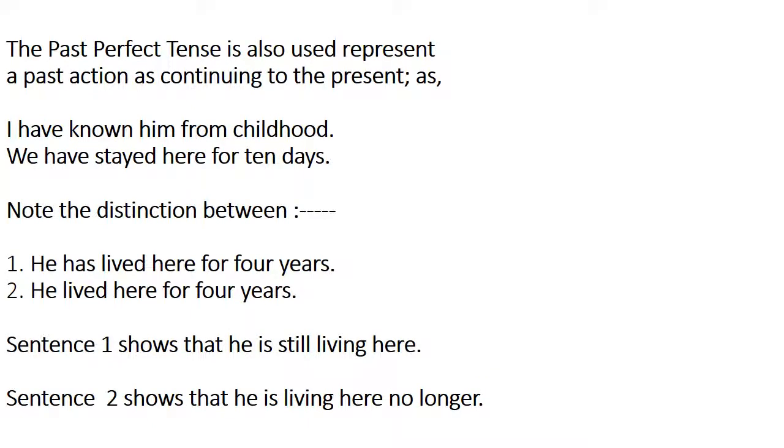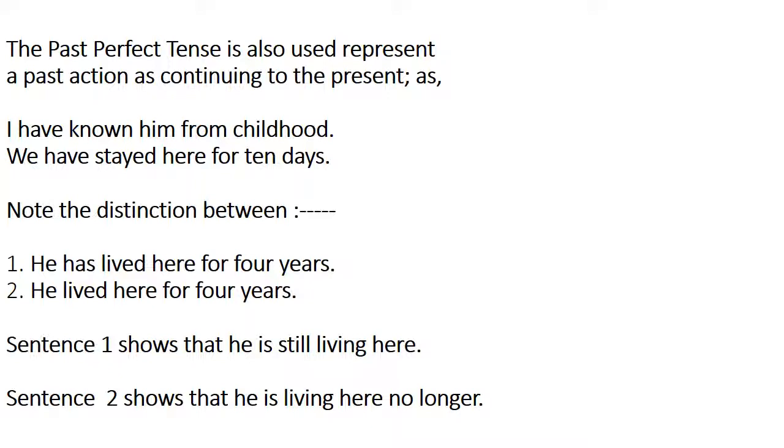The present perfect tense is also used to represent a past action as continuing to the present, as in: I have known him from childhood. This shows that I have been knowing him since his childhood and I still continue to know him now. We have stayed here for 10 days. This sentence shows that we have been staying here for the last 10 days and still we are staying there now.